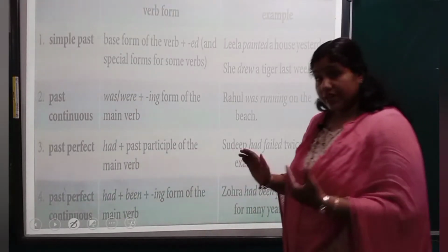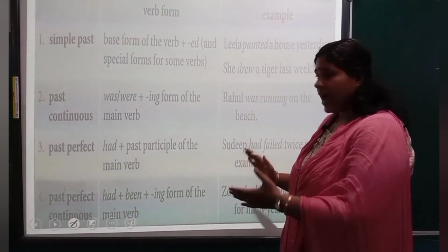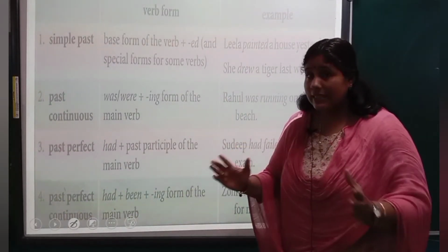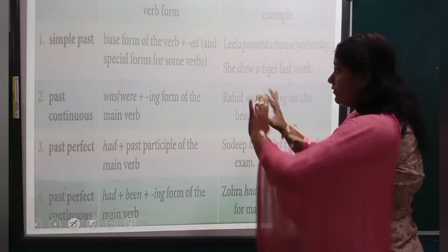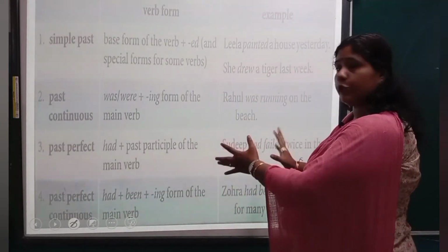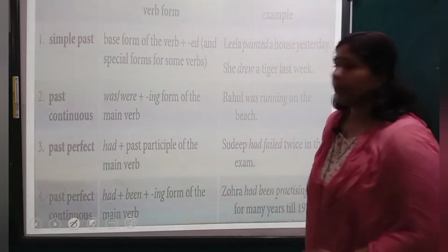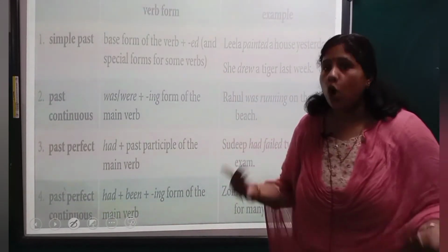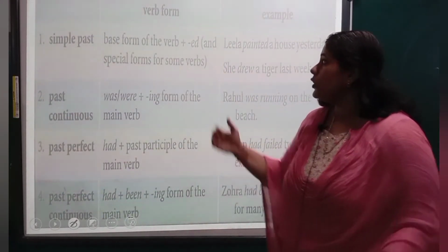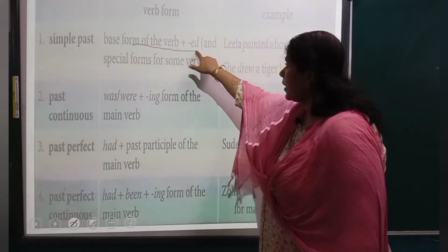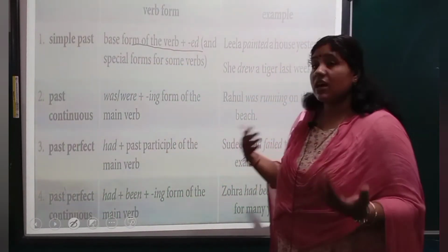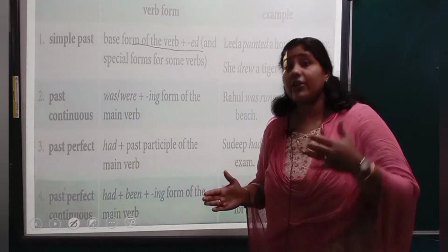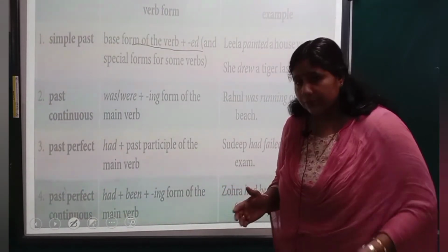Now, like present tense, past tense too has got 4 forms. So we are going to learn these 4 forms in detail in this chapter. So let's have a total glimpse of what we are going to learn. Simple past: base form of the verb plus ed. Understood? For example, want, wanted. And special forms for some verbs, like go, went, buy, bought, irregular verbs, what we have learned in the last to last chapter.